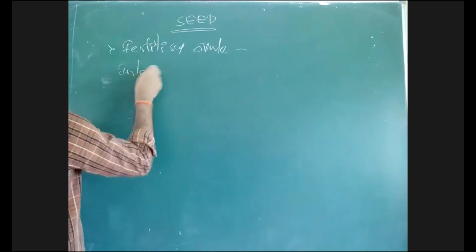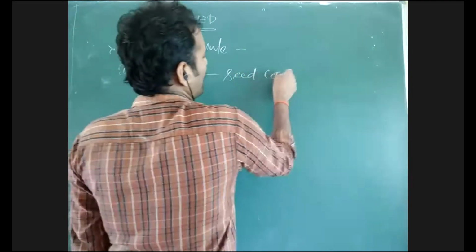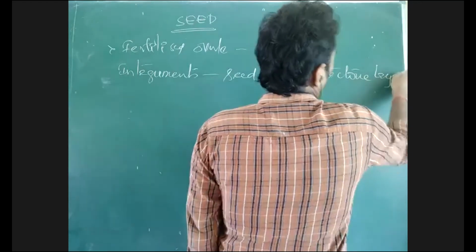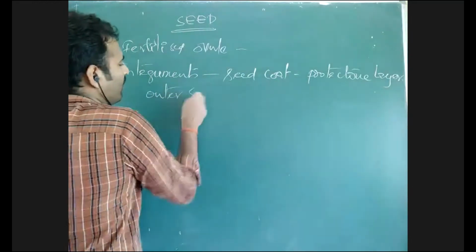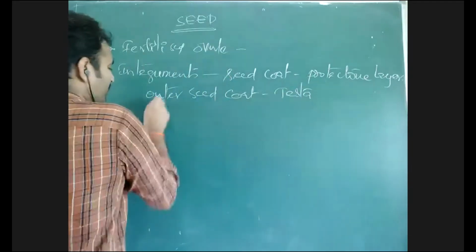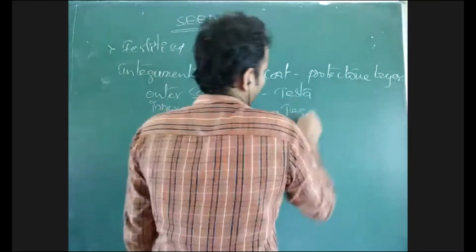See, once seed is formed, I told you already, the parts of the ovule which are transformed. Suppose integuments of the ovule will transform into seed coats. They are responsible for protection of the seed embryo. Embryo is protected by a seed coat which is developed from the integuments of the ovule. Outer seed coat we can call testa. Inner seed coat which develops from the inner integument of the ovule is called tegmen.